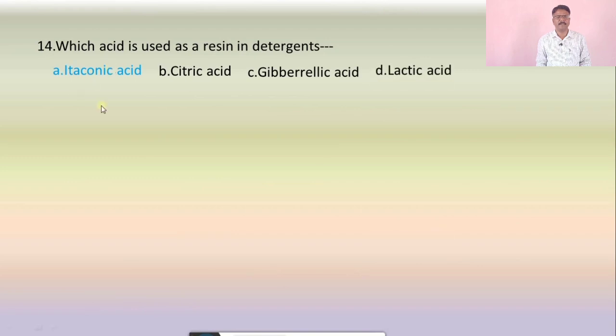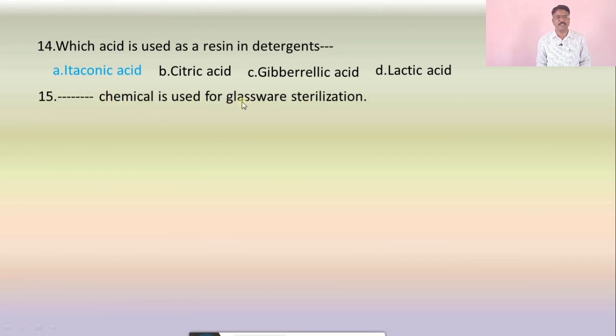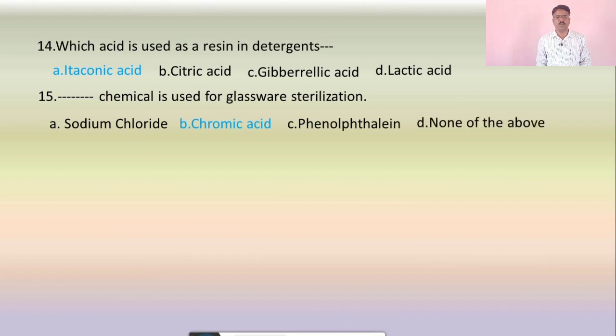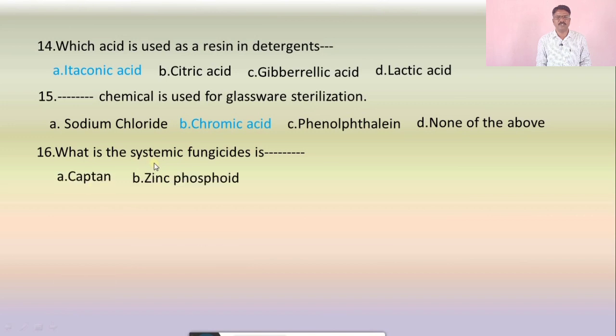Question number 15: which chemical is used for glassware sterilization? A, sodium chloride, B, chromic acid, C, phenolphthalein, and D, none of the above. The correct answer is chromic acid. Question number 16: which is a systemic fungicide? A. Captan, B. zinc phosphide, C. Vitavax, and D. Dexon.